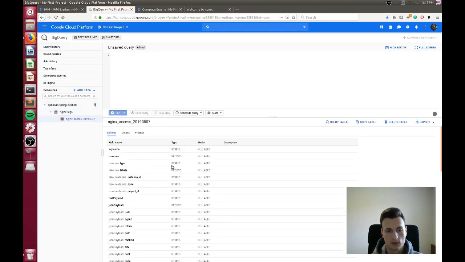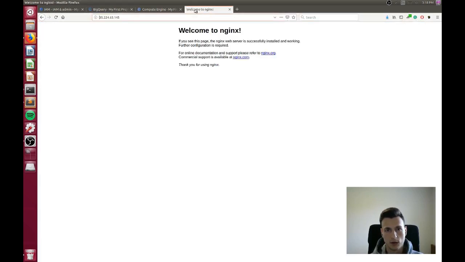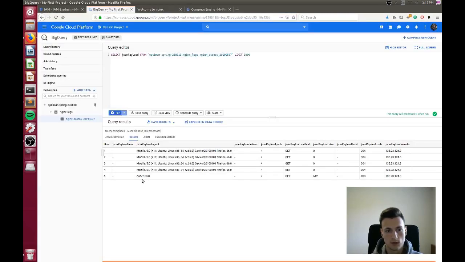You can see a bunch of different values here. You can select a query table, and I'm just going to select JSON payload here because that's going to show content from the NGINX access logs. And the query is going to take a second, and you can see here my curl entries there that I did in the background, and a few other entries for me just accessing the NGINX page here. And what we can do is I can go back here and then I can refresh it. You do 2 times, and then we have 5 entries here.